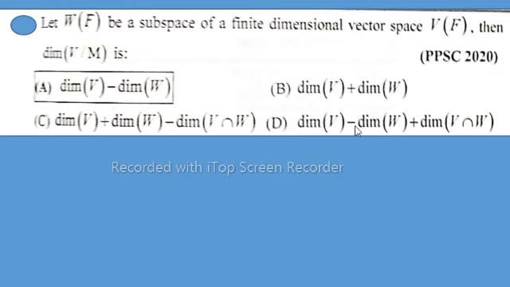In this lecture, I will solve Pakistan Public Service Commission 2020 MCQs, that is, let W over F be a subspace of a finite dimensional vector space V over F, then dimension of V minus W is.